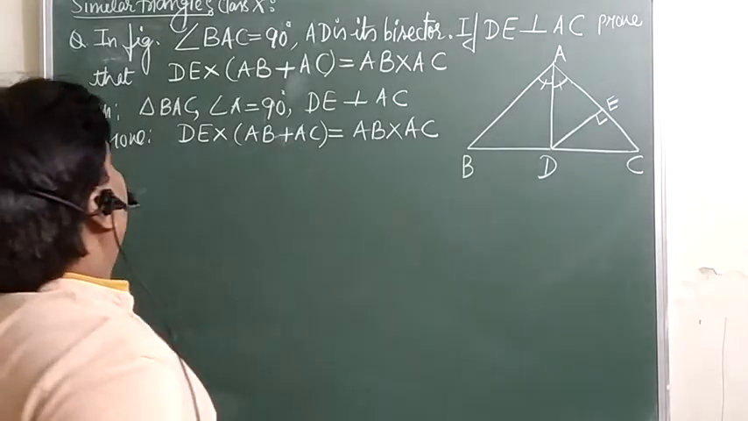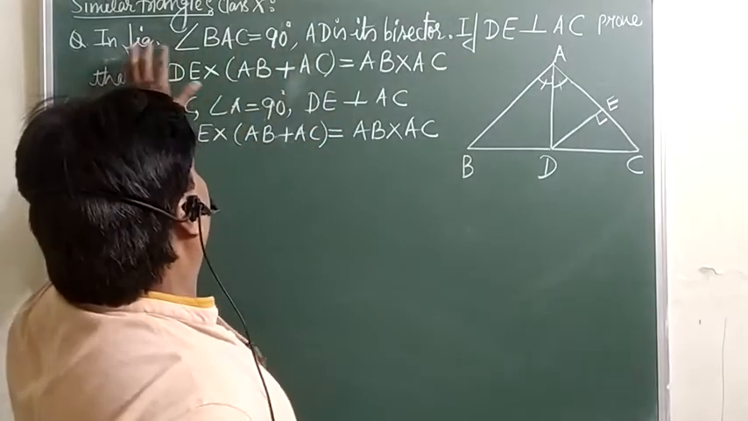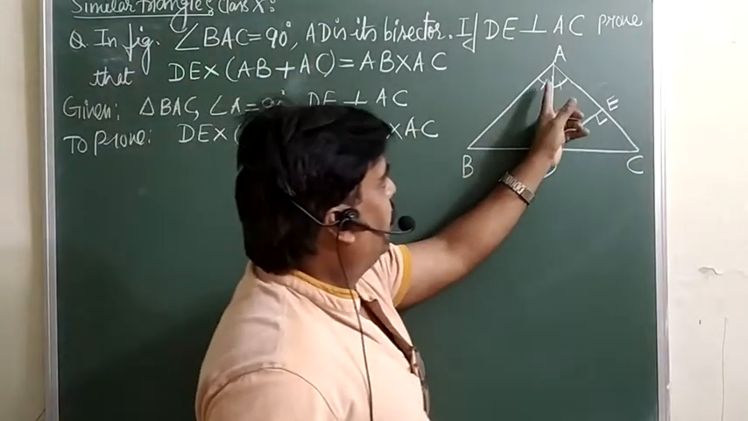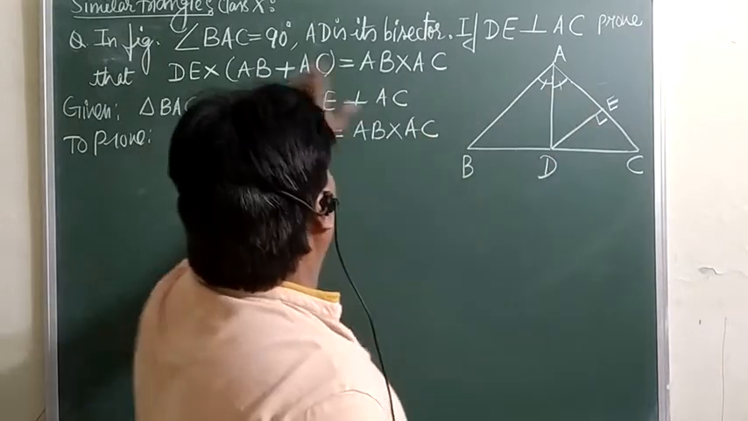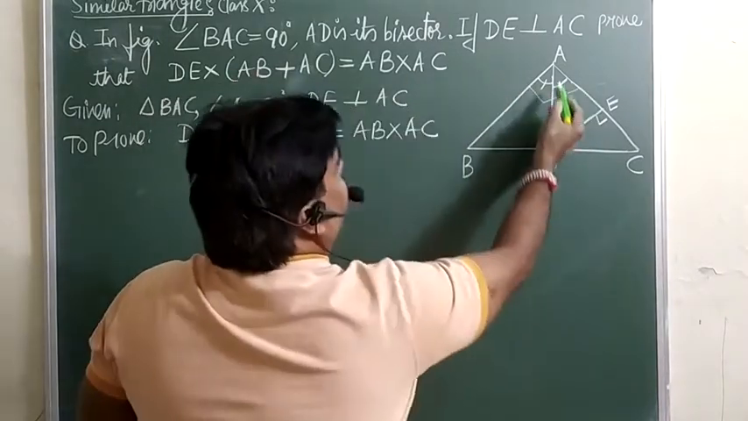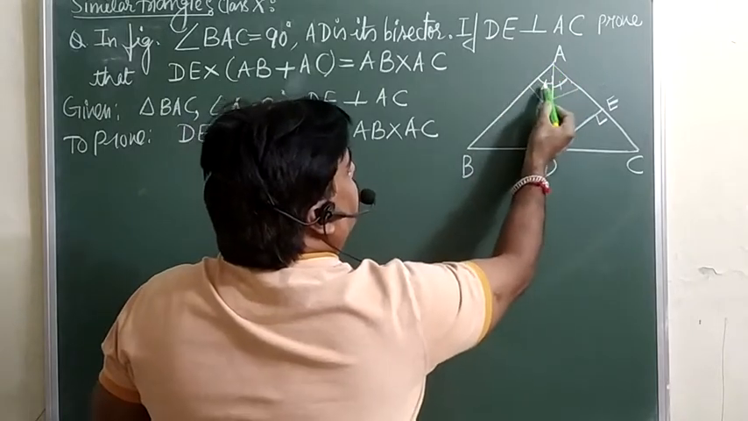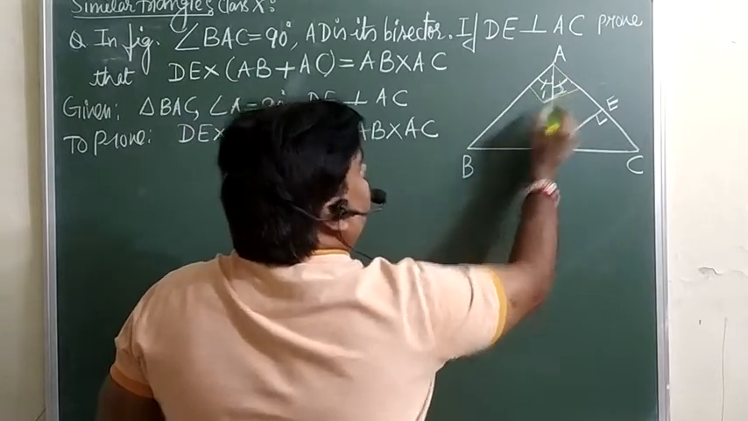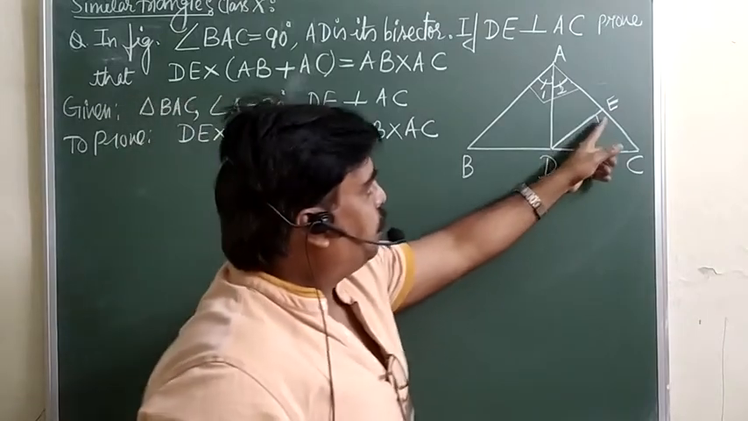Okay, so one more problem. The figure is already given. In the figure, angle A is 90, is already given. This is 90, and AD is the bisector of this angle, means this angle 1 is equal to angle 2 is already given, and DE is perpendicular on AC.